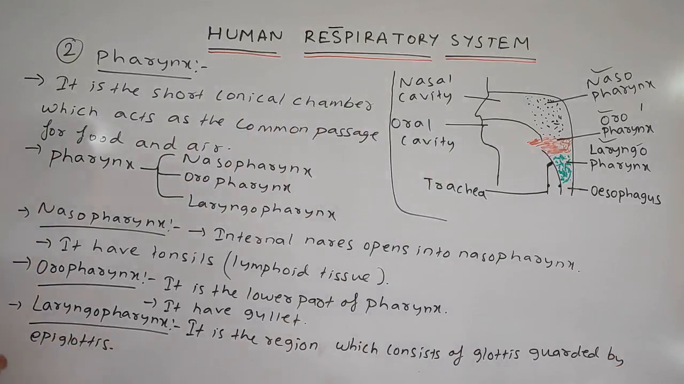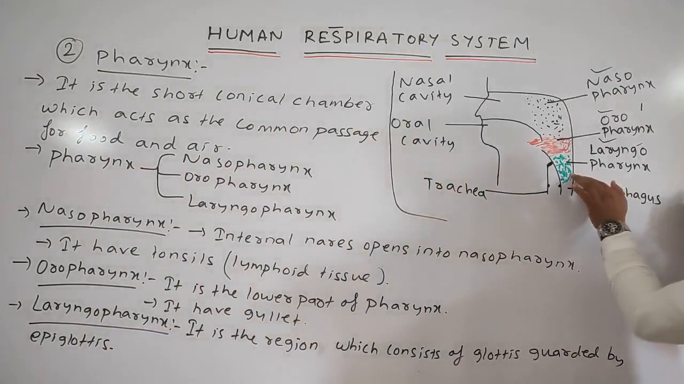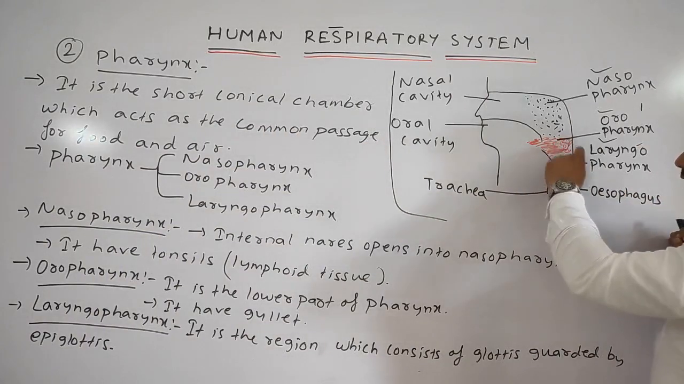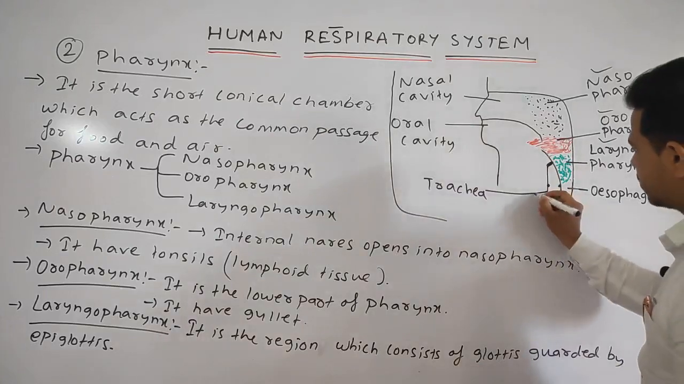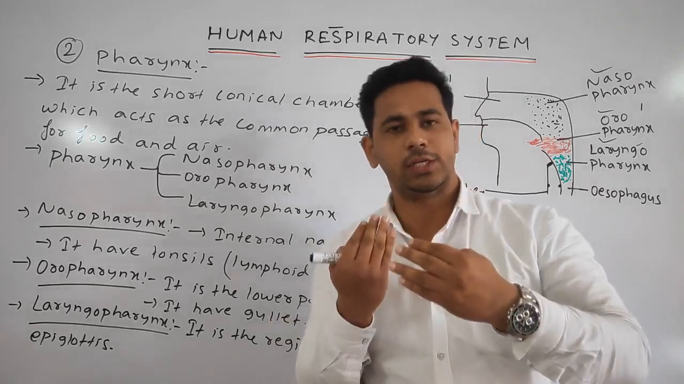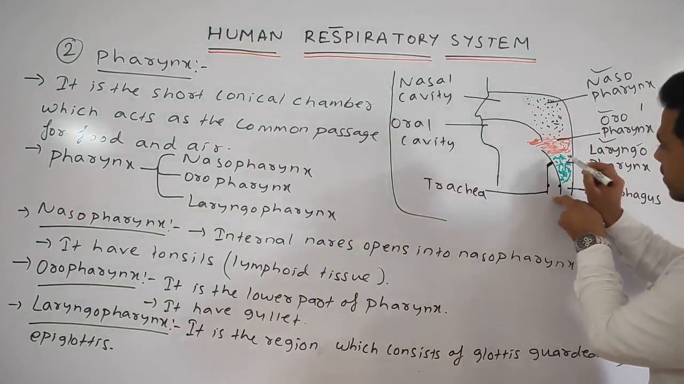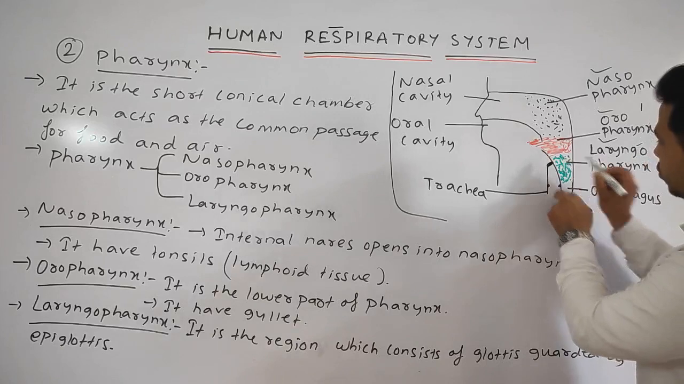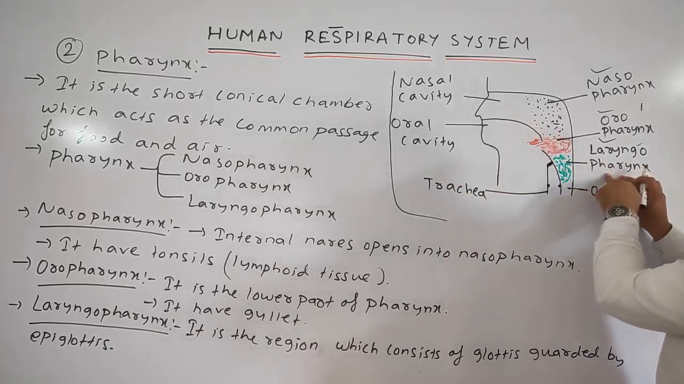I'll make you understand what is the thing. See, this region is simply the laryngopharynx, or the pharynx which leads to the larynx. Obviously this is the trachea. In our system this one is the trachea, and behind that the esophagus is present. Above the trachea we have the larynx. So the pharynx region which leads to the larynx region is known as your laryngopharynx.